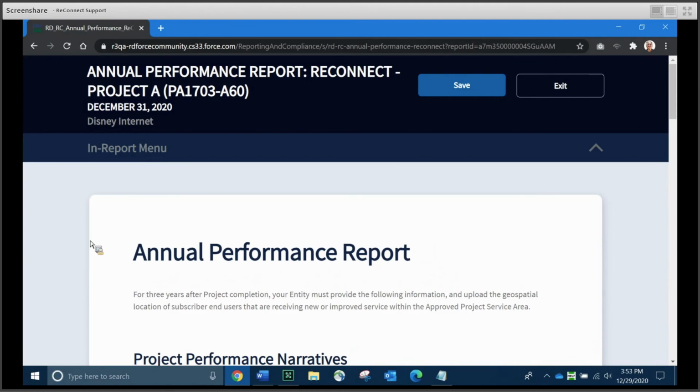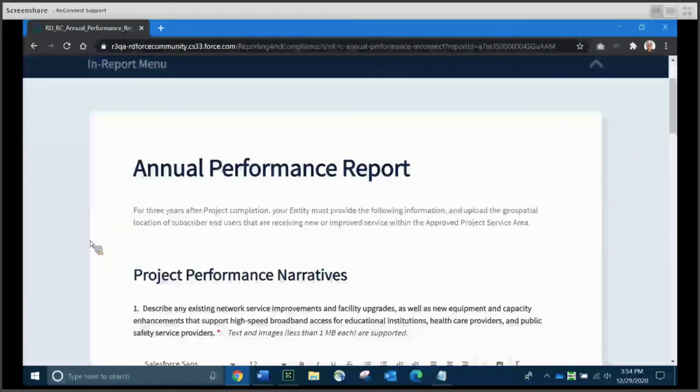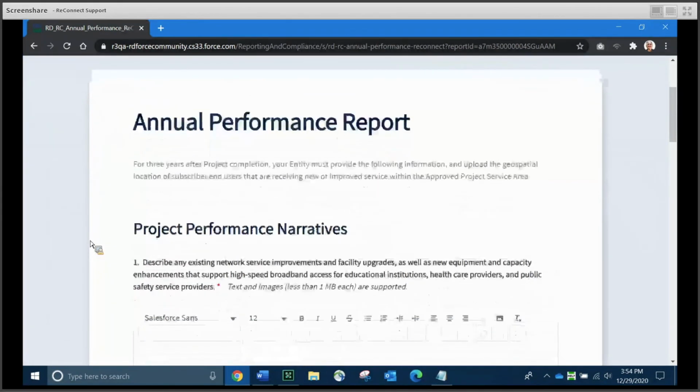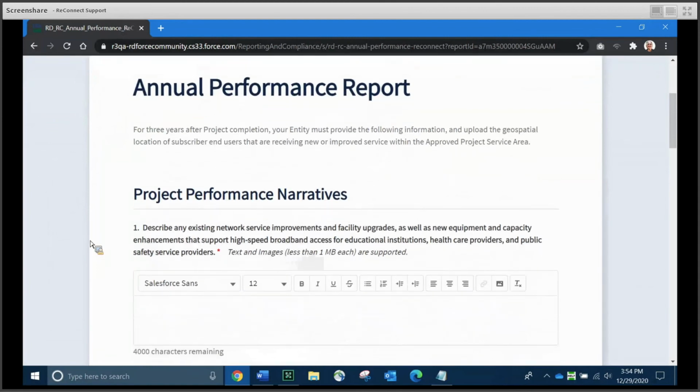And again, once all of your construction has been finished and reported, you're going to be required to submit this annual performance report for a period of 3 years, starting the year following the date of project completion. For example, if you started construction in February 2020 and completed it in May 2022, then your entity is going to be required to file construction progress for that period of time. And then you're going to start filling out and filing your annual performance report in 2022 and thereafter for 2023 and 2024.